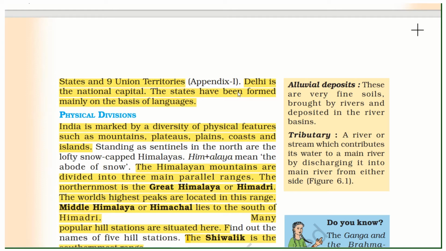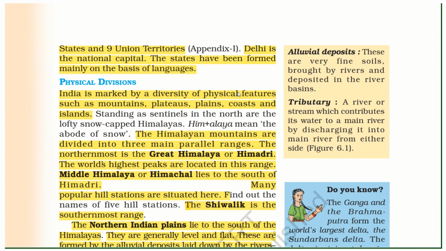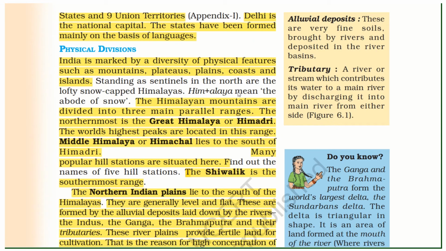The northern is the Great Himalayas or Himadri. The world's highest peaks are located in this range. The middle Himalayas or Himachal lies to the south of Himadri. Many popular hill stations are situated here. The Shivalik is the southernmost range.